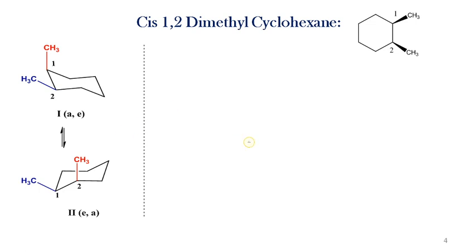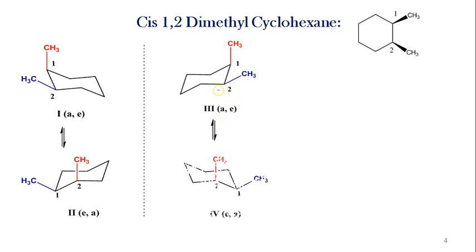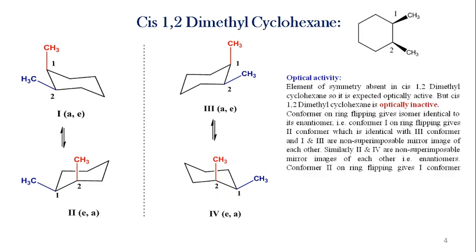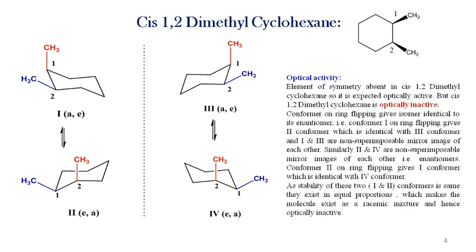Then we can draw another conformer by taking its mirror image, meaning the first mirror image is the third. Then we can either flip the third or take the mirror image of the second. Then we get these four conformers. Then optical activity: element of symmetry is absent in 1,2 dimethyl cyclohexane, and that's why it is expected to be optically active, but cis 1,2 dimethyl cyclohexane is optically inactive, because the conformer on ring flipping gives the conformer which is identical with its enantiomer.